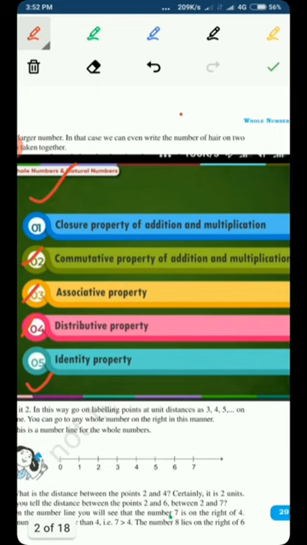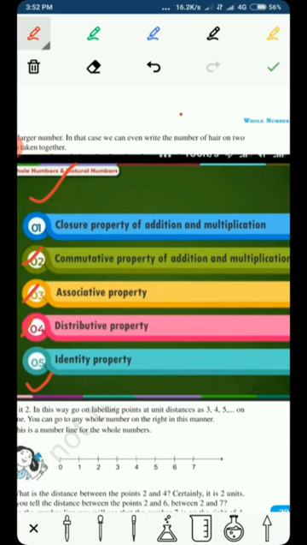These 5 are the main properties, as we have also seen in the mind map. We are going to study the closure property, the commutative property, the associative property, the distributive property of multiplication over addition, and the identity for addition and multiplication. So these are the main five properties which you always need to keep in mind, the five properties of whole numbers.